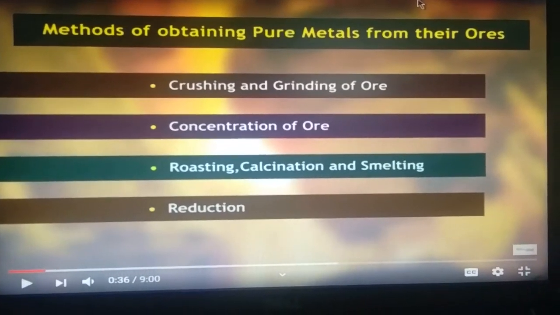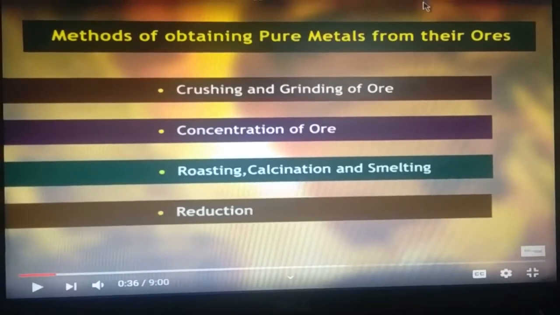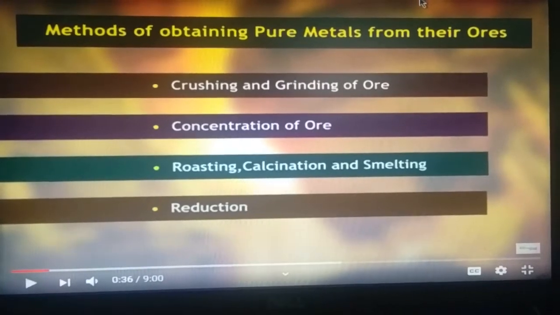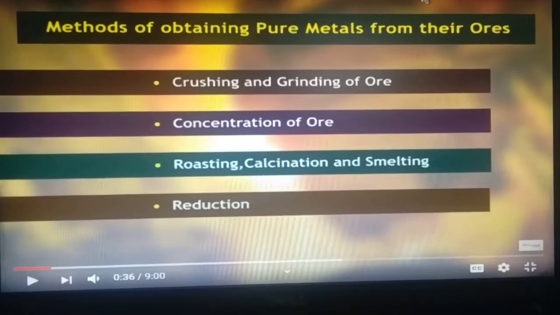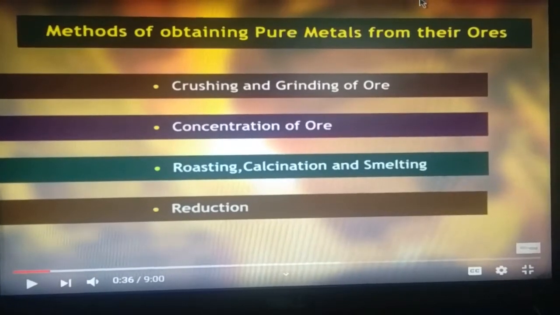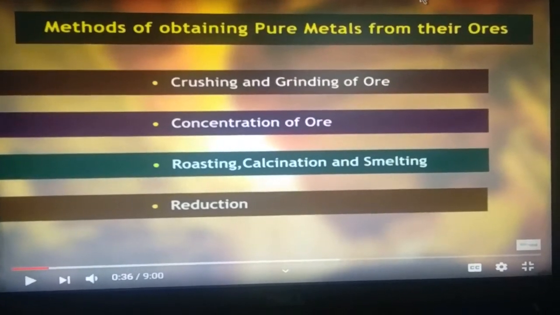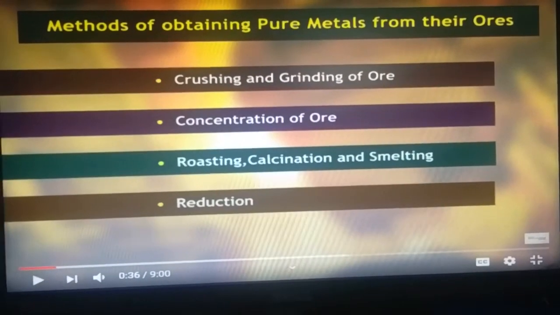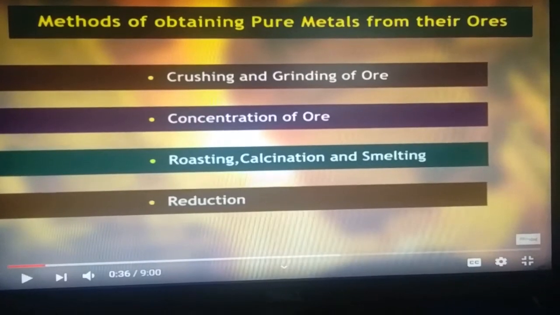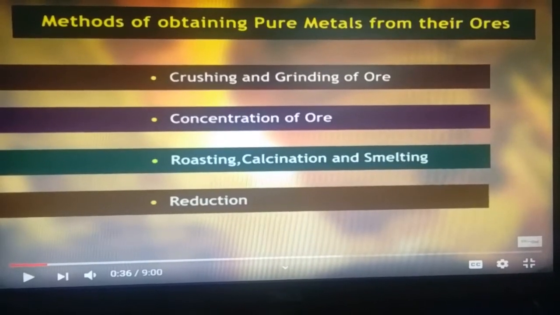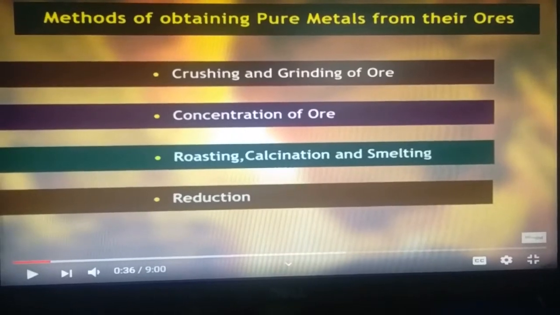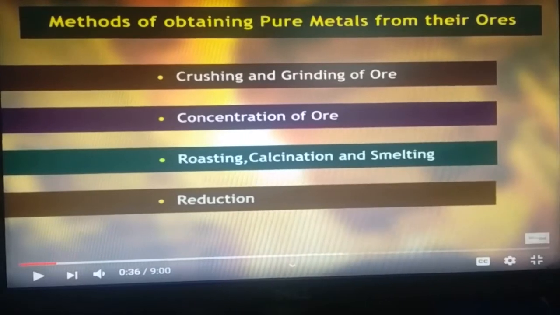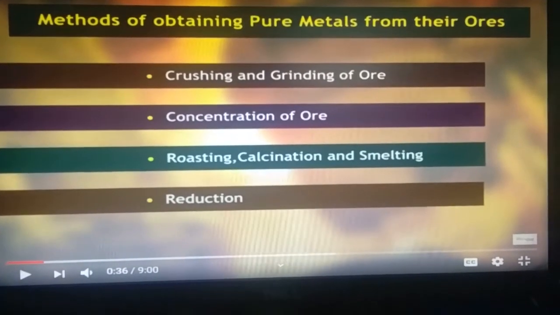Crushing is the process in which large pieces of metals are converted into fine particles so that their surface area increases for increasing their concentration. Now concentration of ore is the process of increasing the quantity of a particular metal ore in the obtained ore. We can say that during the concentration process, a large amount of impurities are removed.